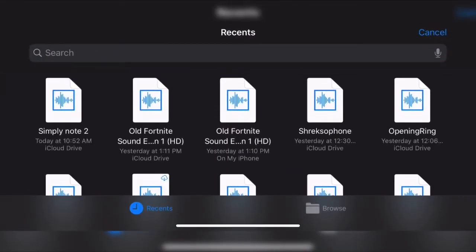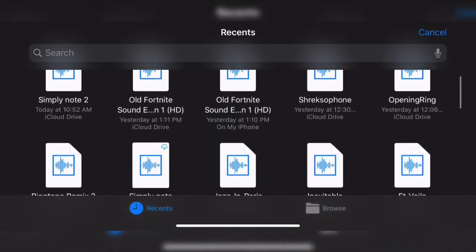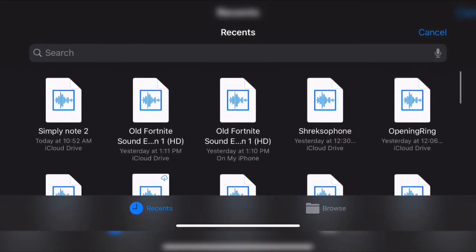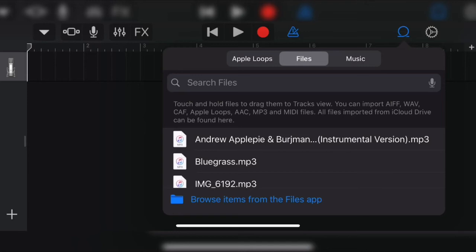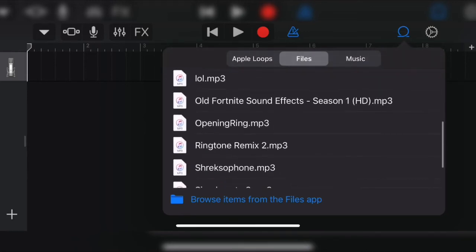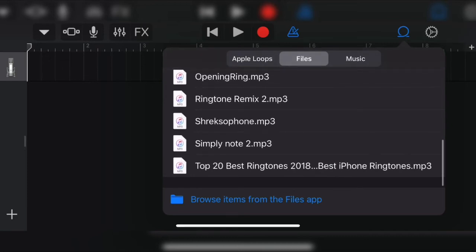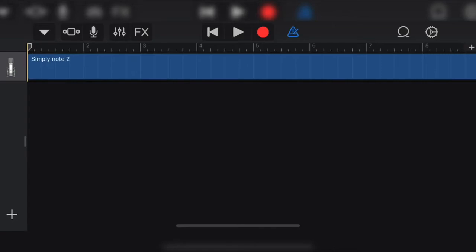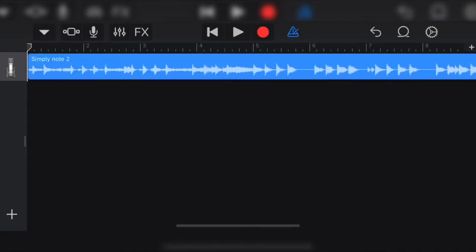Once you do that, find the song you want and tap it. Once you do that, it should send you back here and the song should appear. Now, drag the song into the timeline. To stop the clicking, click the metronome icon.